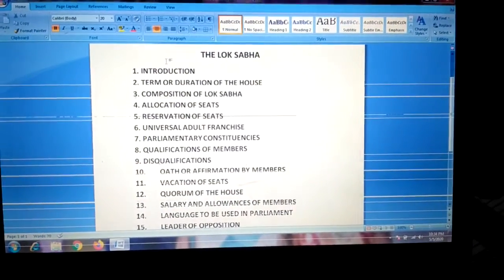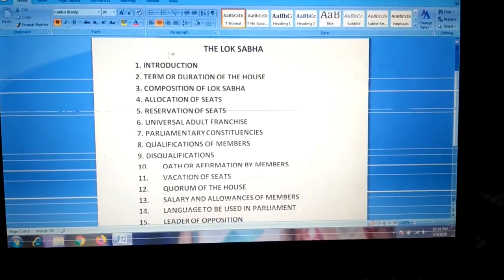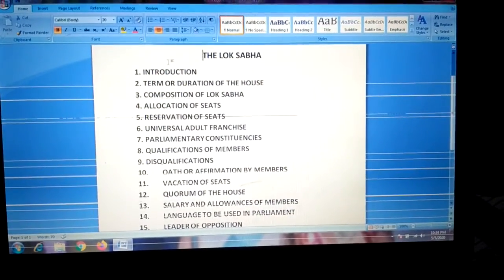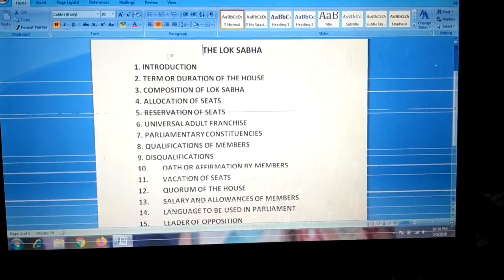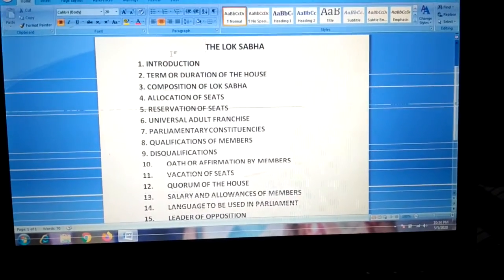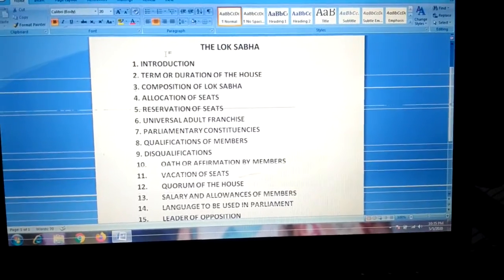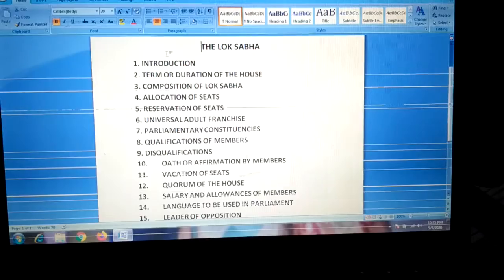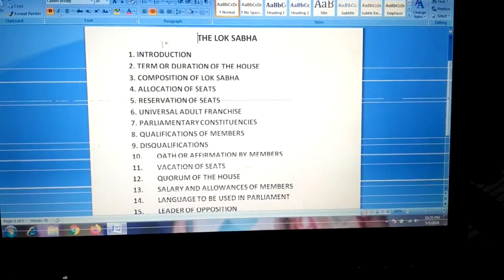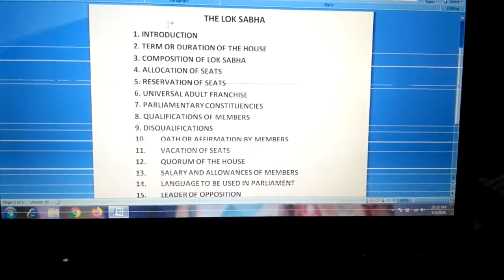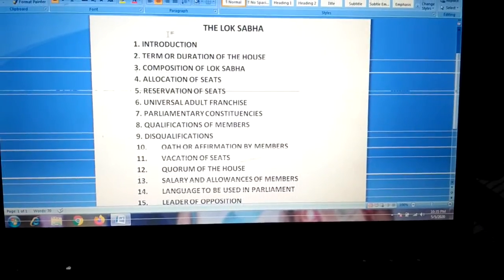But it cannot be extended by more than 1 year. 5 years is the tenure, the term of the house, but it can be extended by 1 year. Okay.